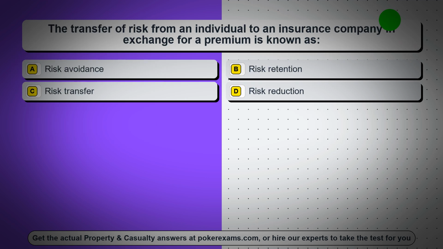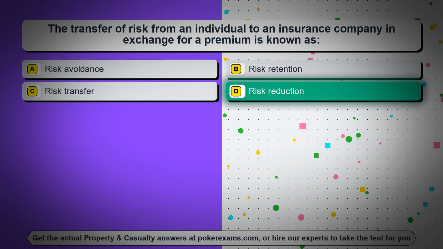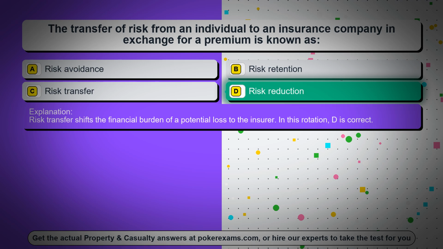Question 45. The transfer of risk from an individual to an insurance company in exchange for a premium is known as: Option A, risk avoidance. Option B, risk retention. Option C, risk transfer. Option D, risk reduction. The correct answer is option D, risk reduction. Risk transfer shifts the financial burden of a potential loss to the insurer. In this rotation, D is correct.